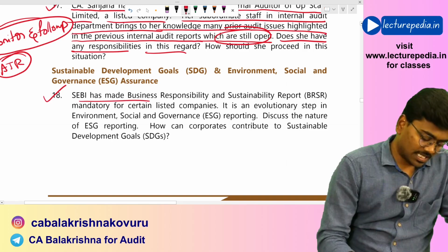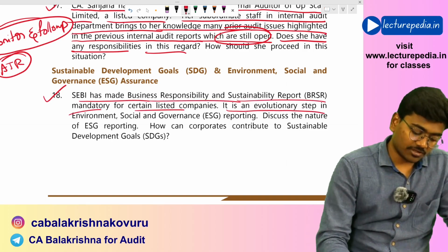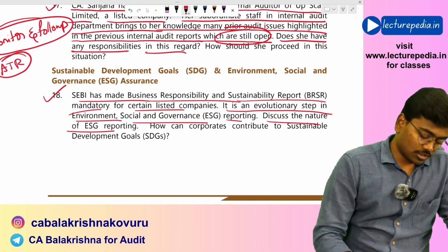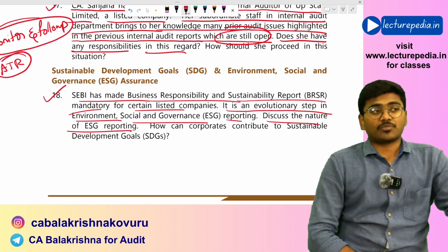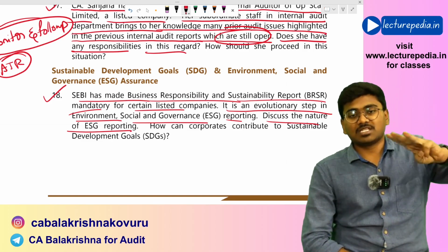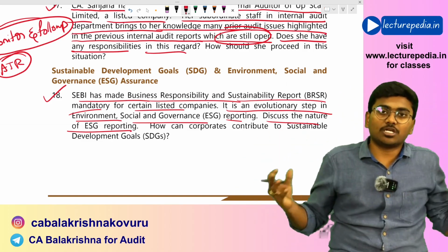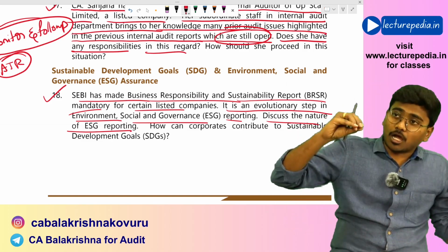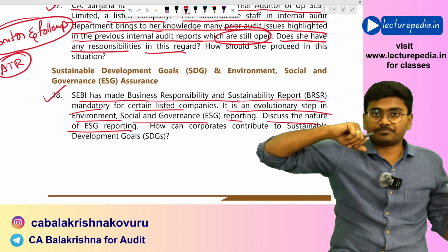Next, question number 18. SEBI has made business responsibility and sustainability report mandatory for certain listed companies. It is an evolutionary step in environment, social and governance reporting. Discuss the nature of ESG reporting. Basically in case of ESG reporting, you will communicate how much value addition you have made to each of the three aspects. That is, with respect to environment, what value addition your company has made during the year. How much energy have you consumed, and what steps have you taken to safeguard the environment.